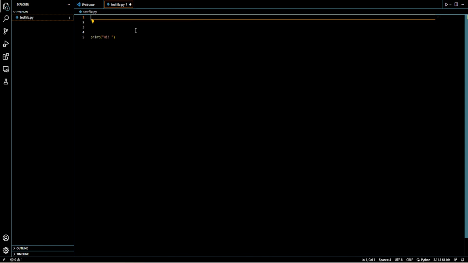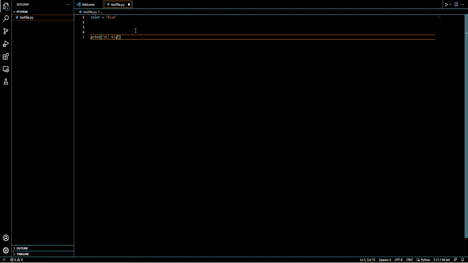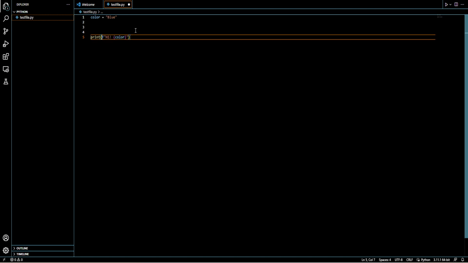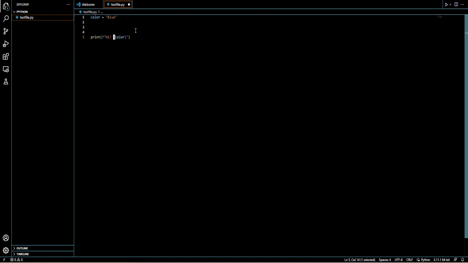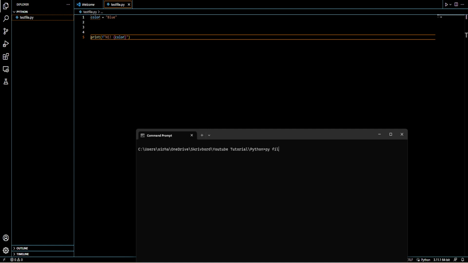So we type in here color. Then we can type in here, and we can type in blue. So now instead of just typing blue here, what you can do is we can add a bit of fun to it and make these parentheses and type in either this is 1, which we can do this way by typing an F in front of this string, typing squiggly brackets, and then the name of the variable inside. This is one way you can do it, which will basically do py file name dot py.